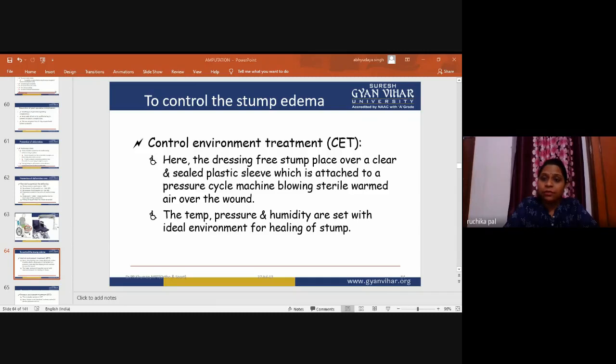The controlled environment is maintained by the pressure cycle machine, which is attached to the stump. It is very necessary to maintain the temperature, pressure, and humidity, as otherwise it can lead to infection. If we cannot control the stump edema or the stump healthiness, then we will not go for controlled environment treatment, and we will not go for the further procedures of rehabilitation of the amputated part.